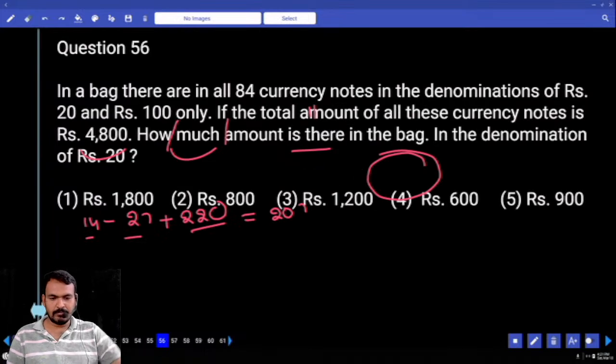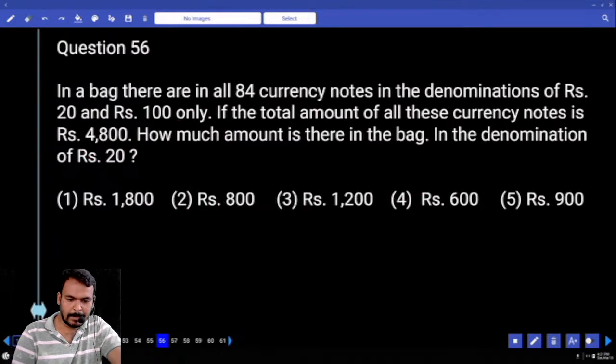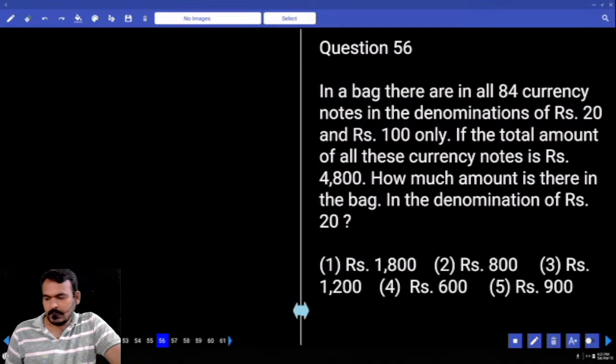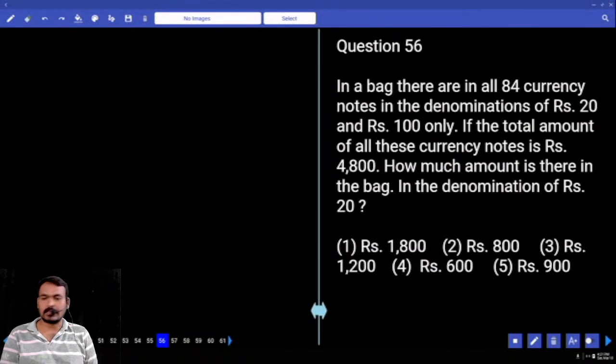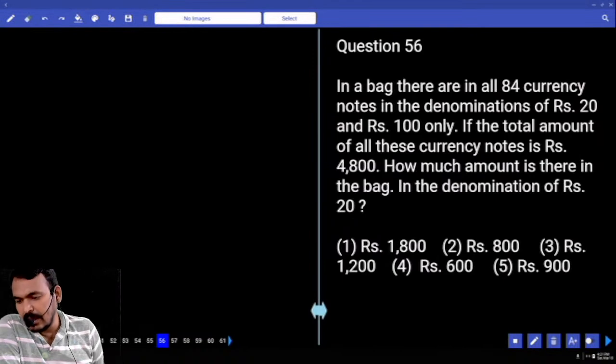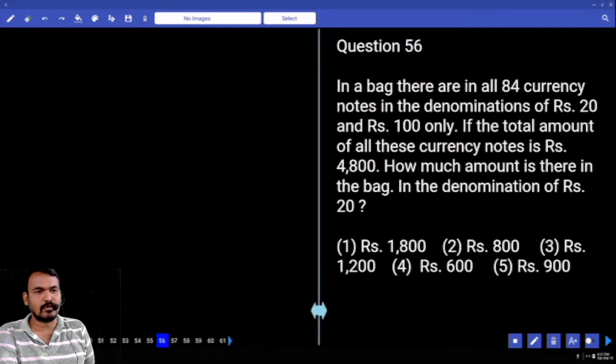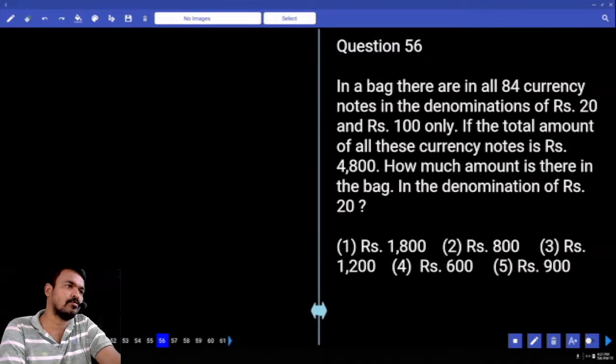Next question number 56. In a bag there are in all 84 currency notes in the denomination of 20 rupees and 100 rupees only. If the total amount of all these currency notes is 4,800, how much amount is there in the bag in the denomination of 20 rupees?